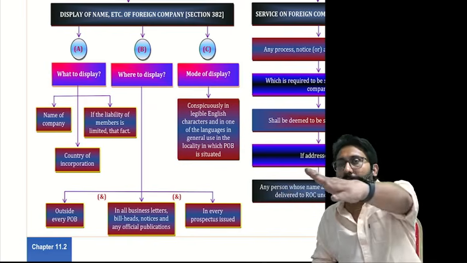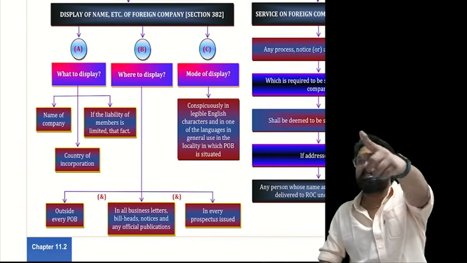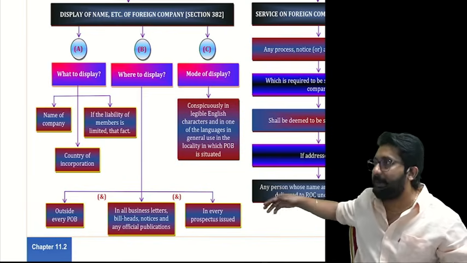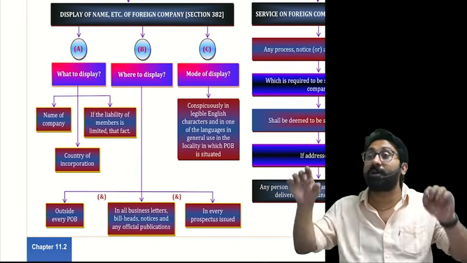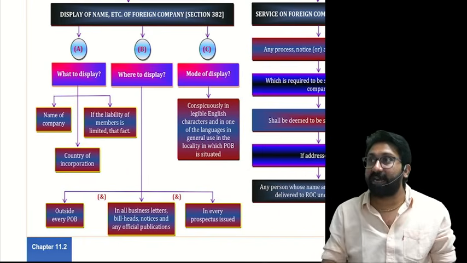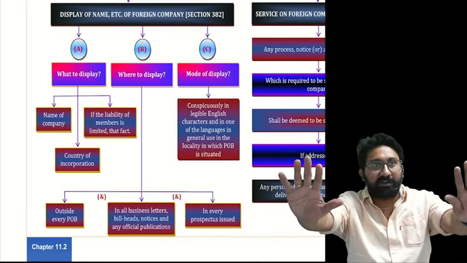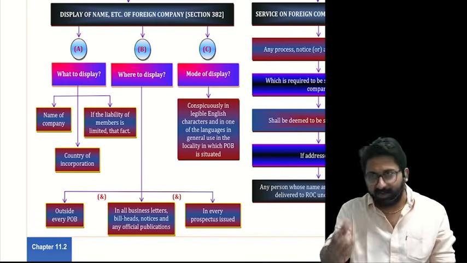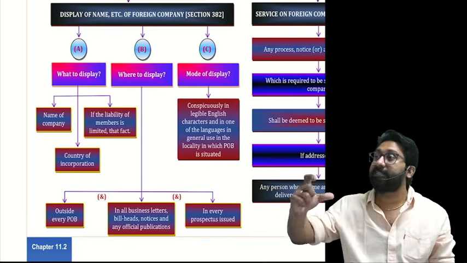Conspicuous means the building is facing the east side. You should not put the board on the west. How will people see it? That's called a conspicuous position. Second, you keep it on the east side entrance only, written in large letters so people can understand. That's called legible.